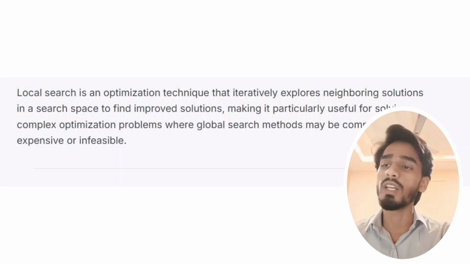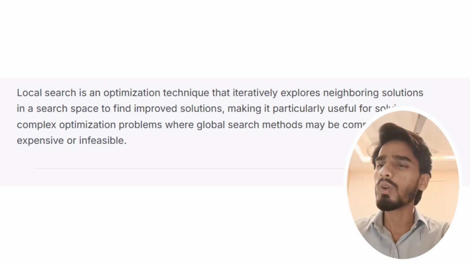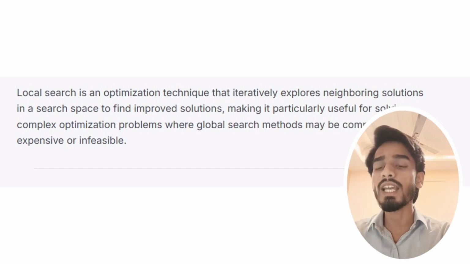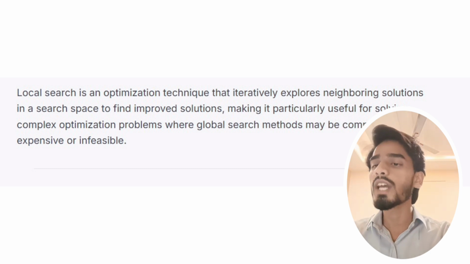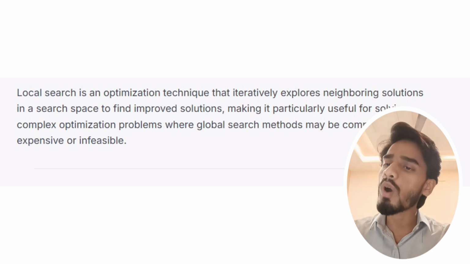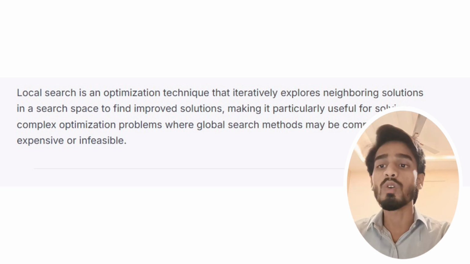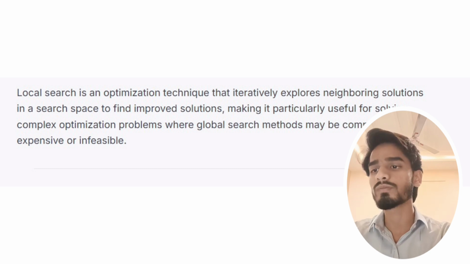Next, local search and optimization problems. Let us discuss about them. Local search is an optimization technique that iteratively explores neighboring solutions in a search space to find improved solutions, making it particularly useful for solving complex optimization problems where global search methods may be computationally expensive or infeasible.